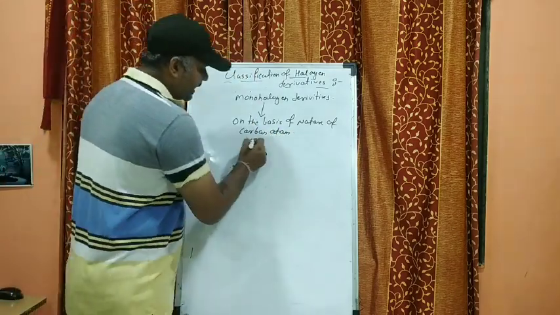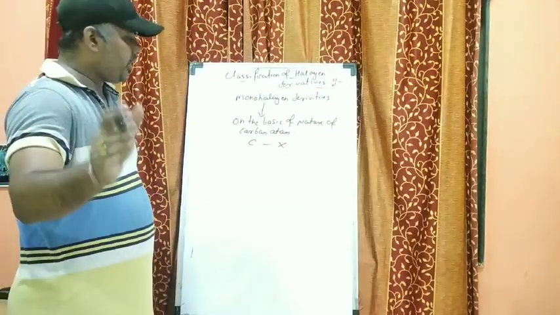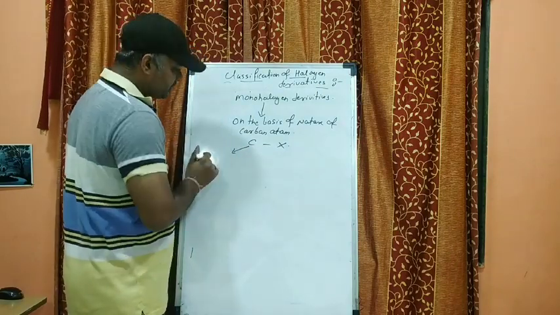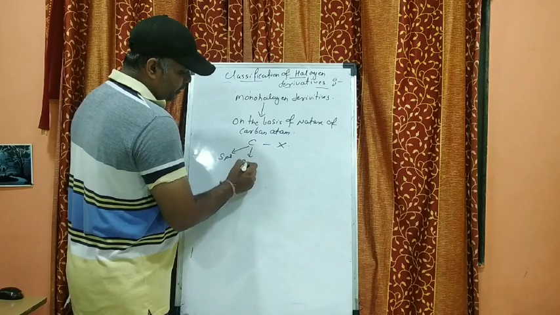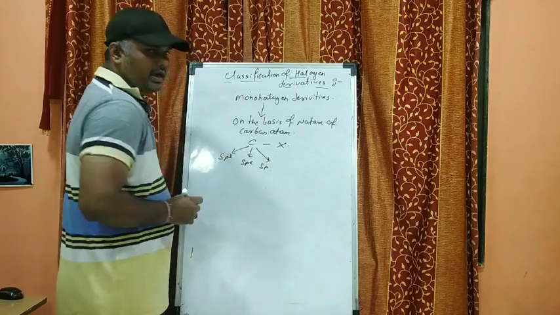See, this is a C-X bond which is formed. Whenever the C-X bond is formed, in this case the nature of the carbon can be of three types. It can be either sp3, sp2, or sp hybridization.